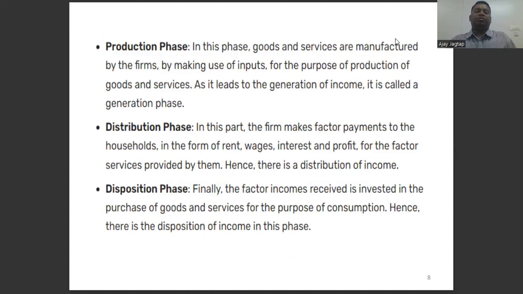In the production phase, goods and services are manufactured by the firms. The distribution phase is where factor payments are made to households. Disposal phase. Finally, the factor income received is spent on the purchase of goods and services for consumption.